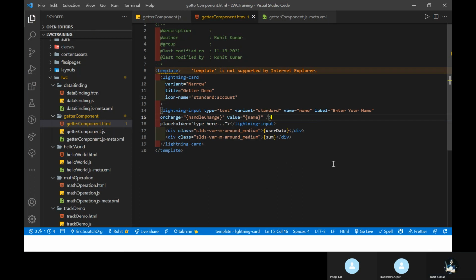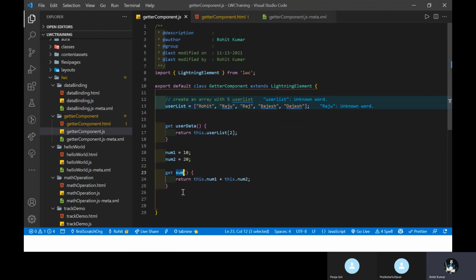Handle change, and no value is required. Let me copy this handleChange and paste it here. This is the event, and this event has the username, like this.username = event.target.value. And again you can see this userData.